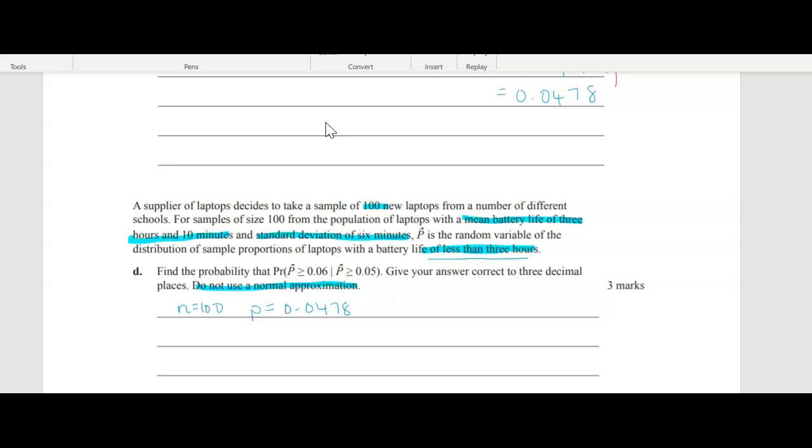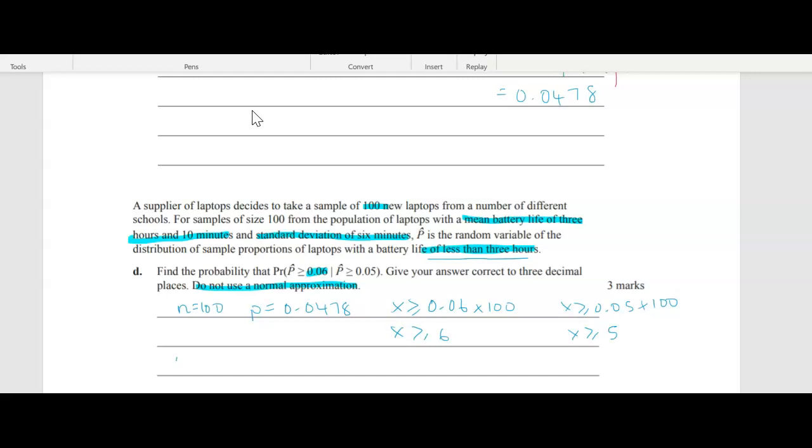So x has to be greater than or equal to 0.06 times 100, and x has to be greater than or equal to 0.05 times 100. You can do that on your calculator, but that is going to be 6 and that is going to be 5.